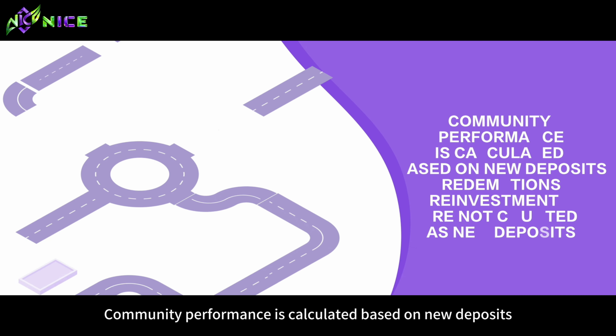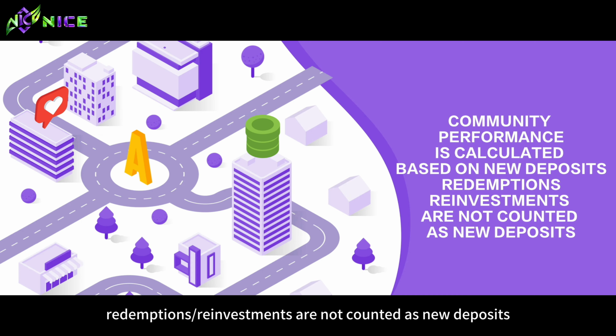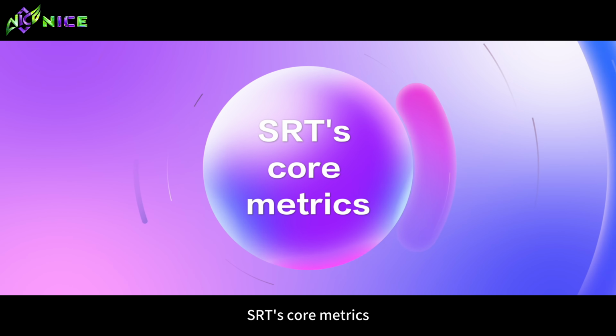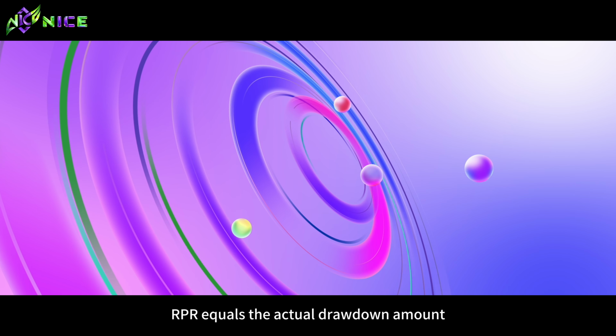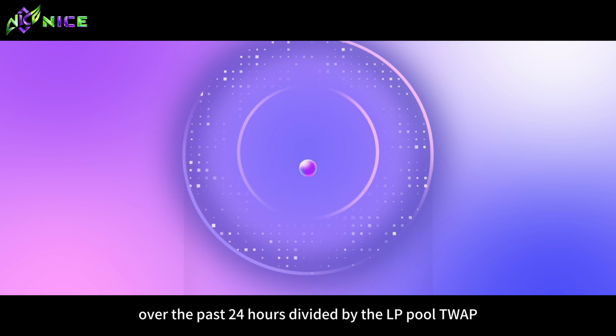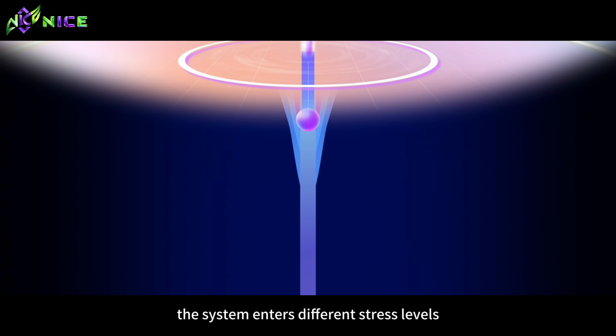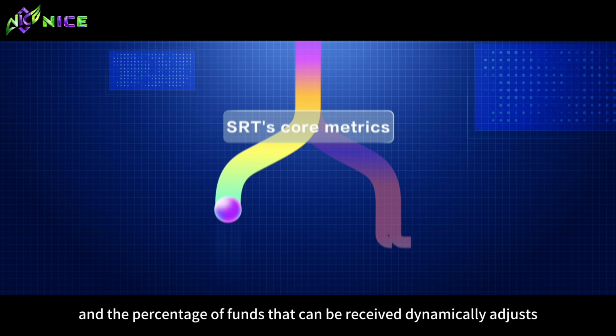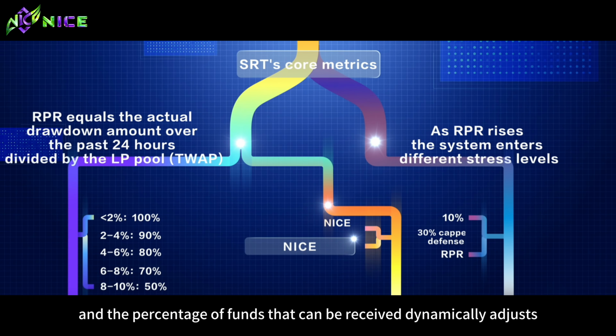Community performance is calculated based on new deposits. Redemptions/reinvestments are not counted as new deposits. SRT's core metrics. RPR equals the actual drawdown amount over the past 24 hours divided by the LP pool, TWAP. As RPR rises, the system enters different stress levels, and the percentage of funds that can be received dynamically adjusts.